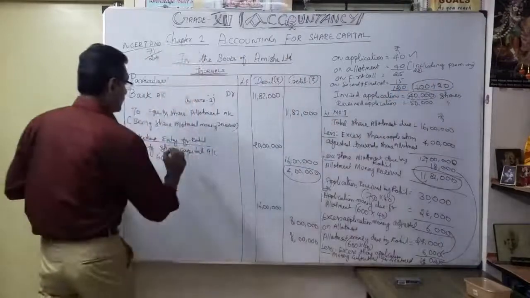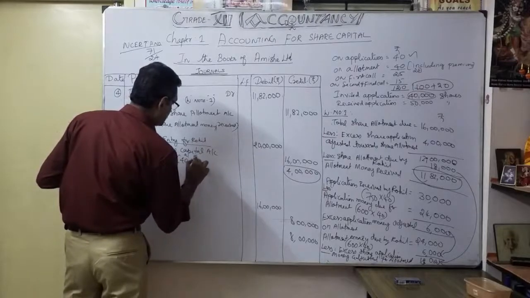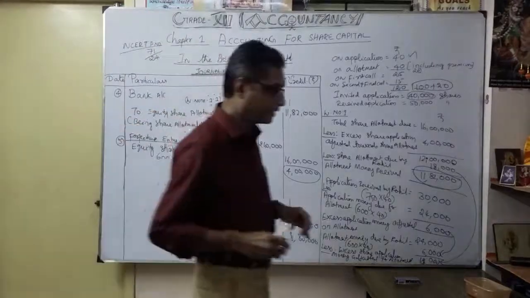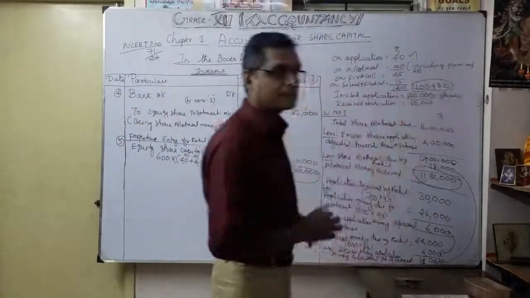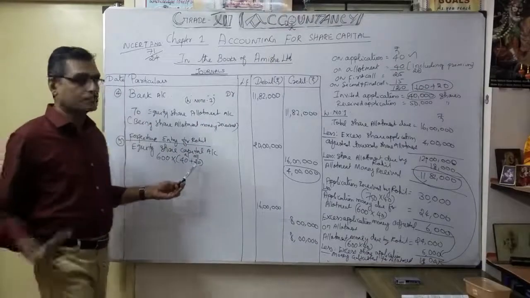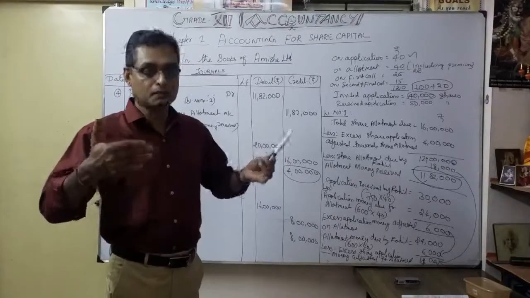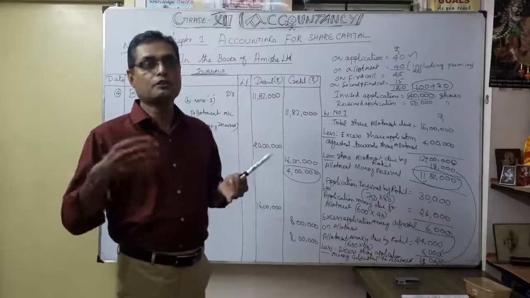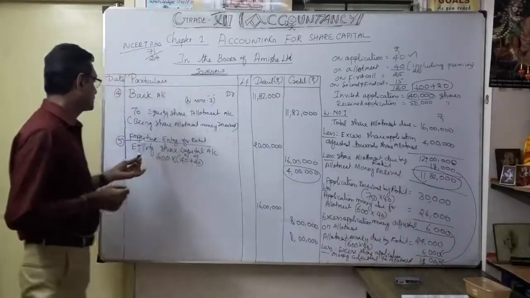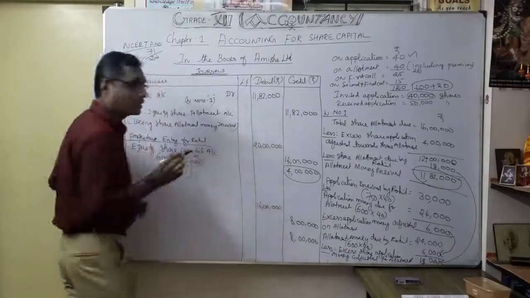So what is the called up? Understood now? 40 is application plus 20 rupees is the allotment, so this is only 60 rupees. We are going to do the entries on this. That is very, very important. So only 600 shares into 40 is the application, 20 is the called up. Up to the called up amount you are going to consider. Here the premium has not been received by the company from Rohit. Rohit's share allotment itself is a default. That is what we should be very careful about here. This is a forfeiture entry coming under the situation where securities premium has not been received.